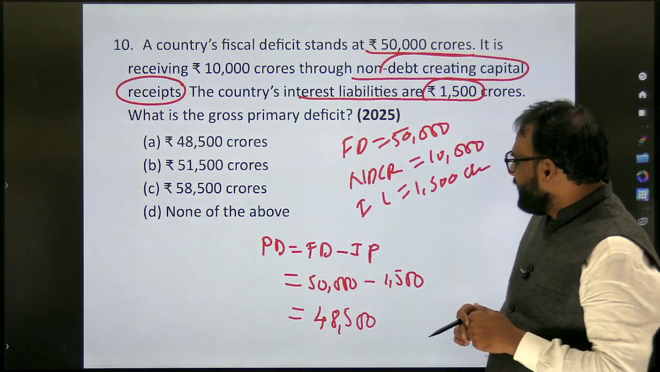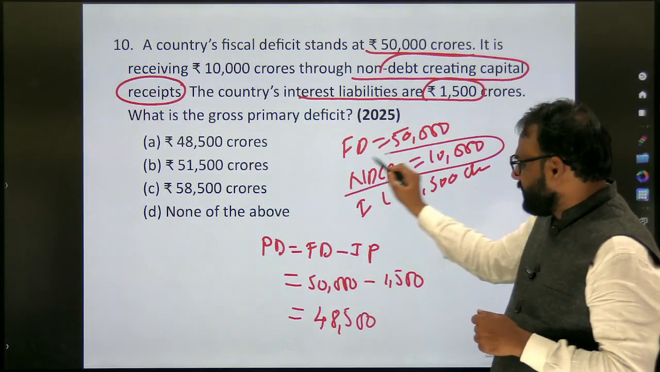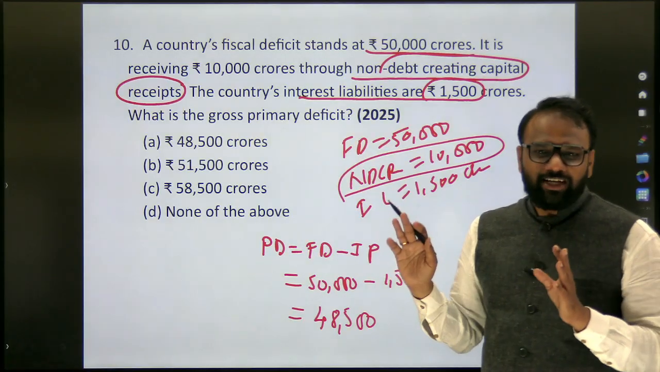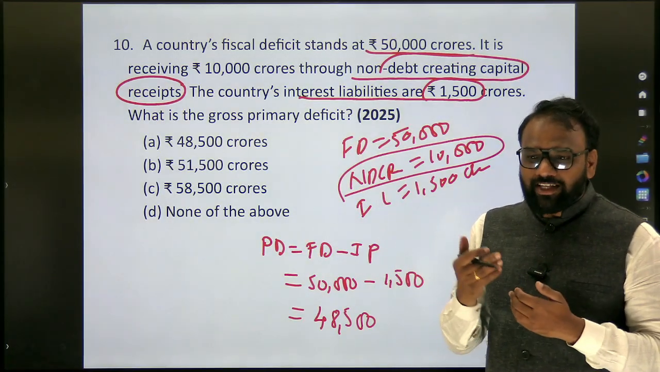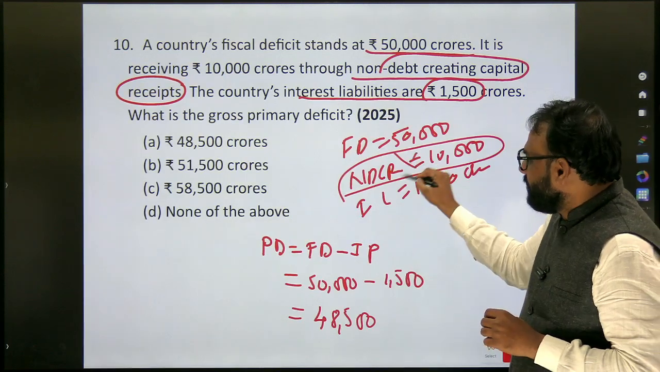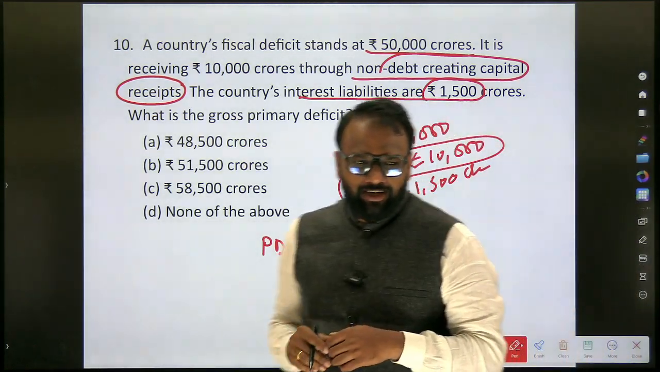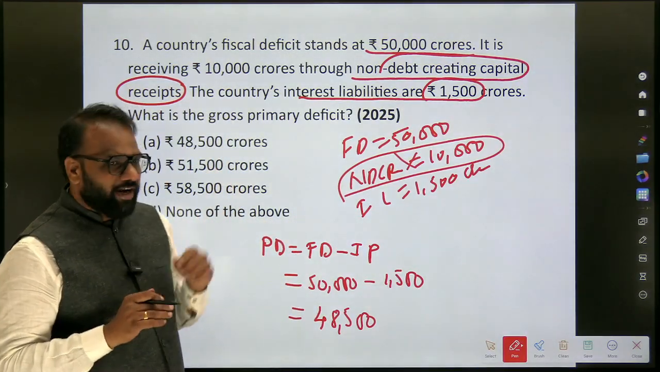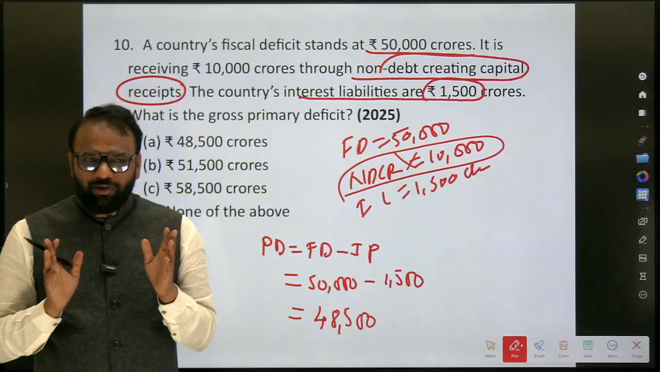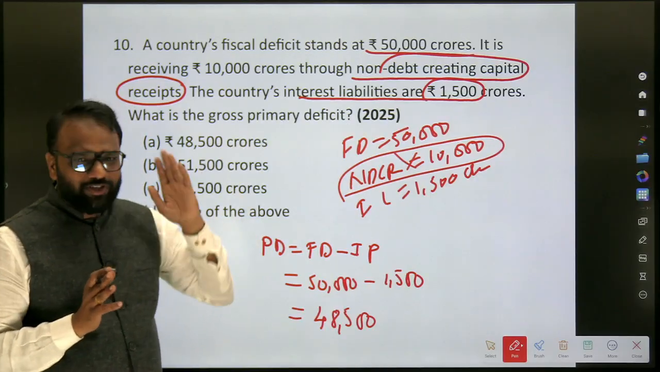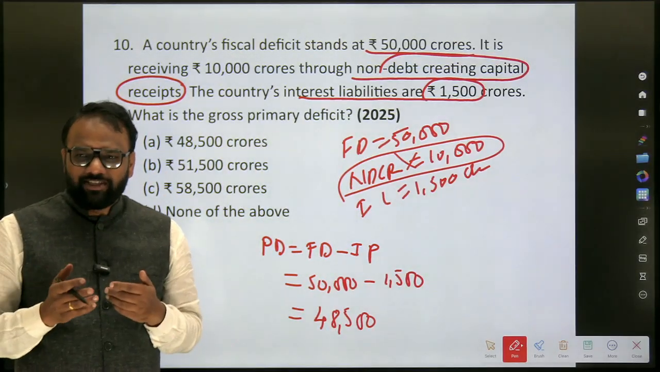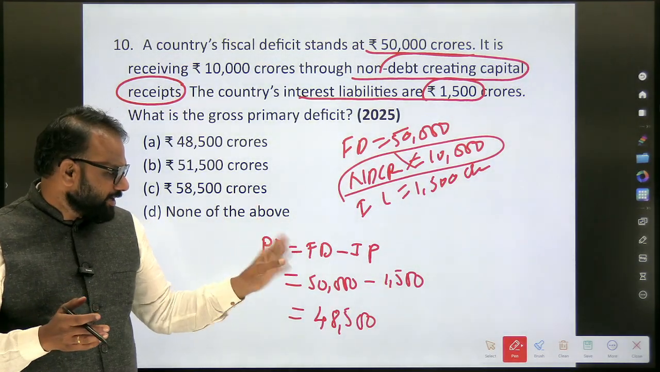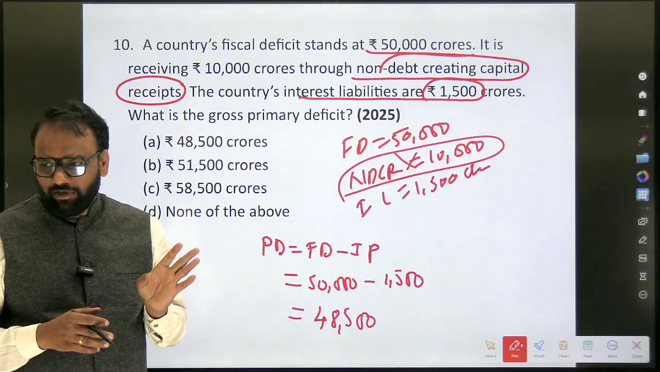See here, in this question, this is the dummy data that they have given. There is no relevance of this data. We are not going to use it. They have given it just to confuse us, to test to what extent you have an understanding. The 10,000 is just to confuse us. But here the answer is 48,500. Those who do not have the idea will add 10,000 to the 50,000, then subtract, doing some kind of exercises. But if you are aware of the concepts, it's very easy. Primary deficit is equal to fiscal deficit minus interest payment. Answer is 48,500. Very easy question.